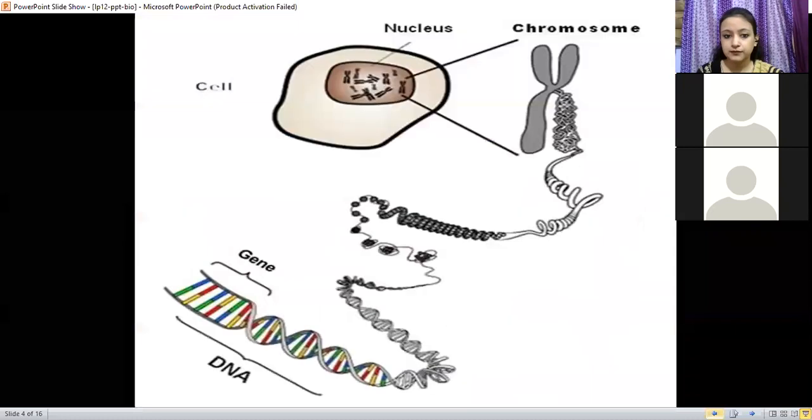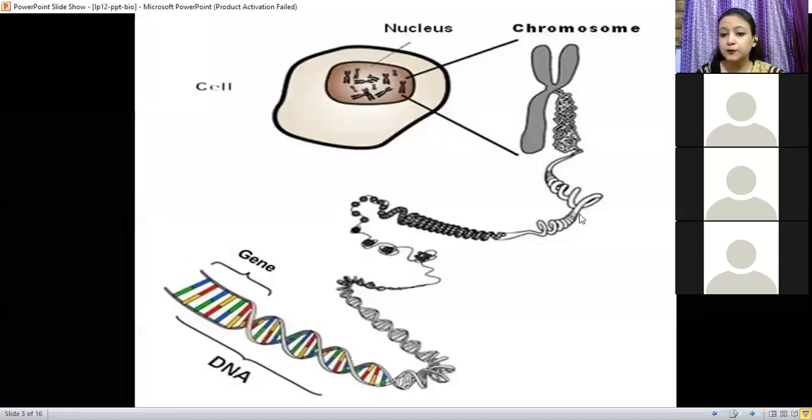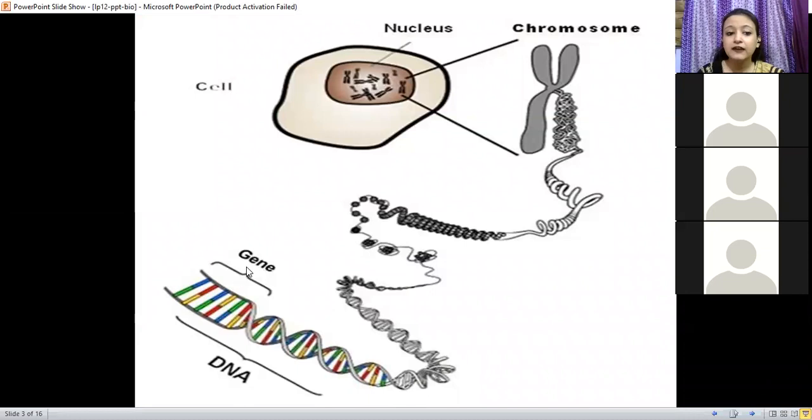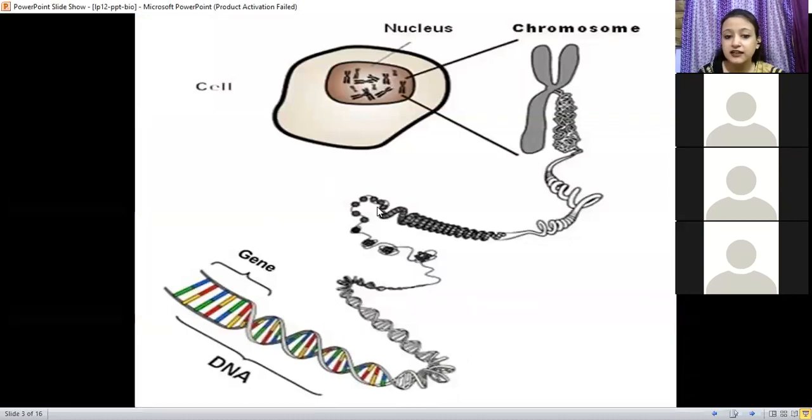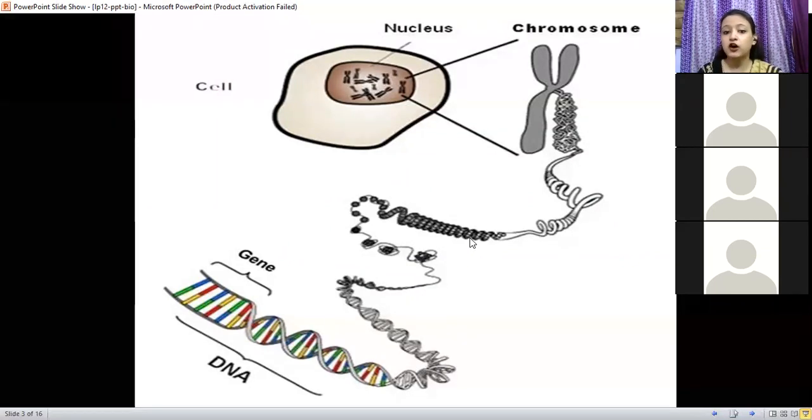So are you clear with the concept of genes? Yes, ma'am. Okay, so just for a quick revision, I'm telling you that inside a nucleus, there are several chromosomes present, okay? And each chromosome is made up of protein and a very long strand of DNA. And what are genes? Genes are the segments of this long DNA. In this long DNA, there will be many segments of genes present, which will carry the genetic information for each type of characteristic.